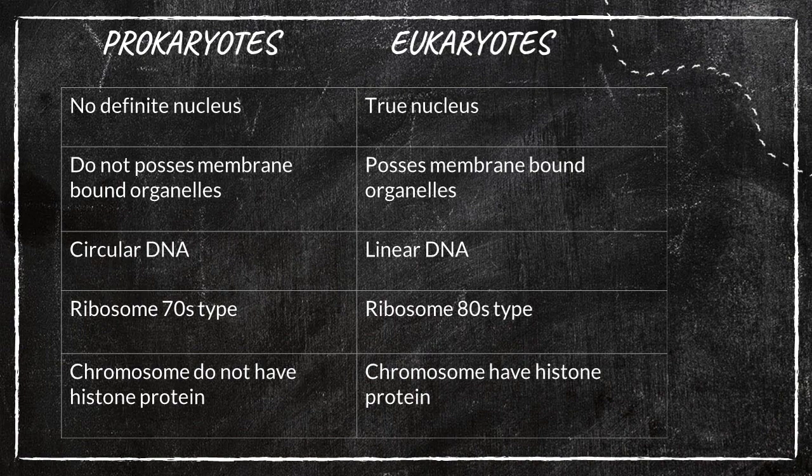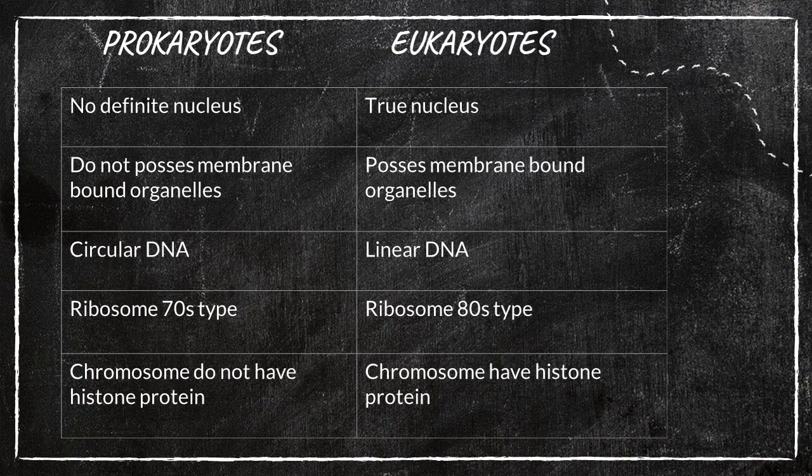Here I have explained a simple differentiation between prokaryotes and eukaryotes. Do you guess why this difference is given here? Because, as I said, bacteria are prokaryotes, and the next domain eukarya means eukaryotes.